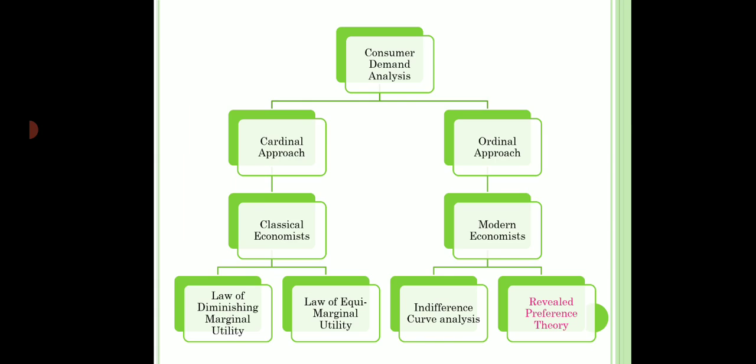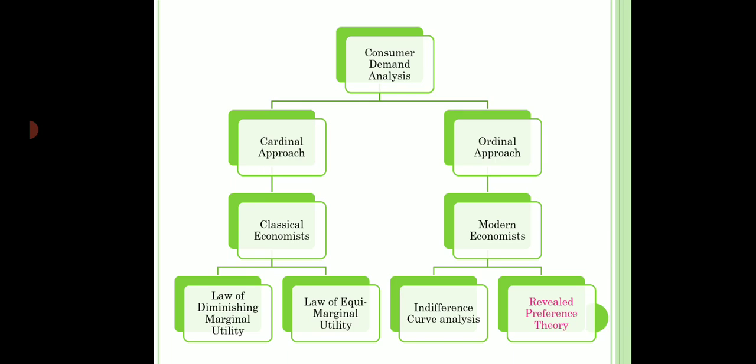So the consumer demand analysis can be done by two approaches. The first is the cardinal approach given by the classical economist. This approach says that utility can be measured in numbers. The second approach was given by modern economists. They said that utility cannot be measured in numbers, we can only order it. And that is why that approach is known as ordinal approach. So under cardinal approach, we have two laws to understand the consumer behavior. The first is law of diminishing marginal utility, and the second is law of equi-marginal utility.